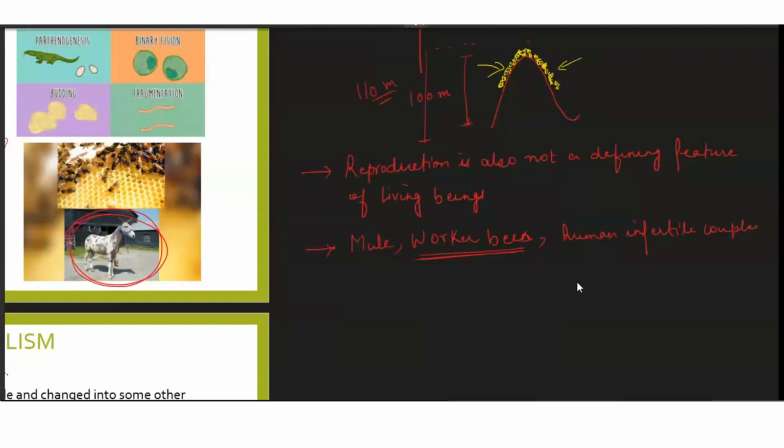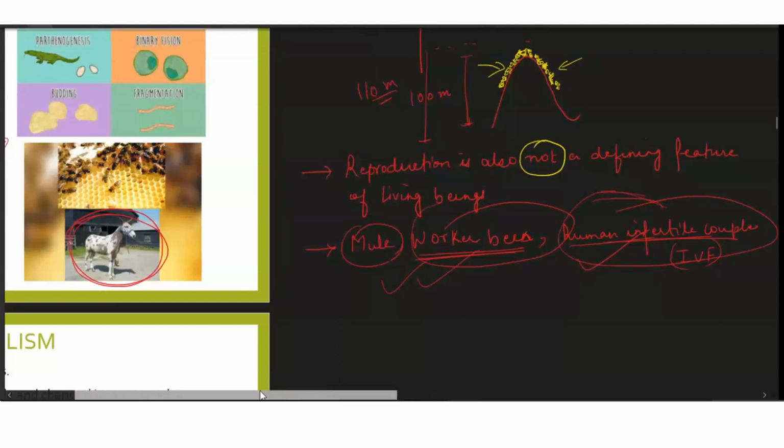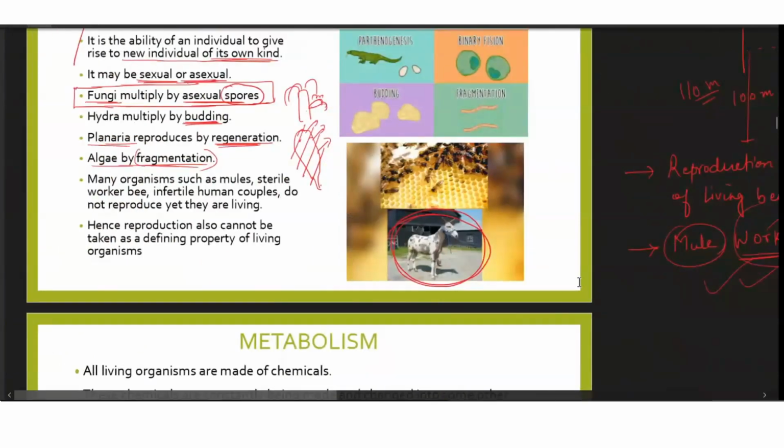That is why they need to go to a doctor, and to produce a new child, they have to undergo the entire process of IVF, if you remember. So IVF, which is in vitro fertilization, is for the couples who are infertile, isn't it? So can we say that these things are not living things? We cannot. We know that they are living things, but still they are not able to reproduce. Hence, reproduction is also not a defining characteristic of living beings. Remember that. Growth was also not a defining characteristic. Reproduction is also not a defining characteristic. So what is the defining characteristic? We'll talk about it, don't worry.